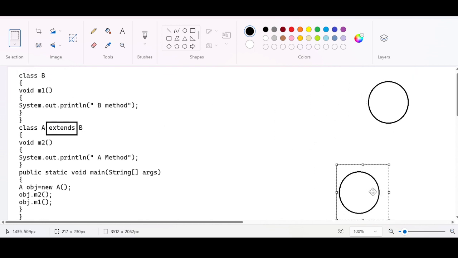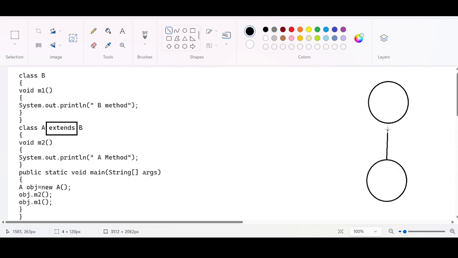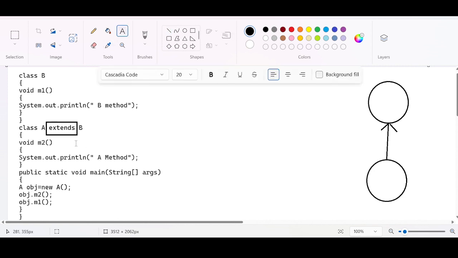There are two classes, and they are in a parent-child relationship. When class A is extending class B, of course B is going to be the parent class and class A itself is going to be the child class. The relationship has happened because of the extends keyword. So far so good.